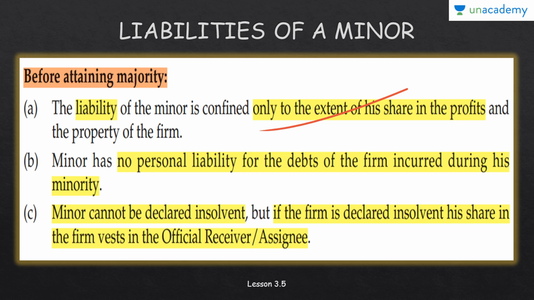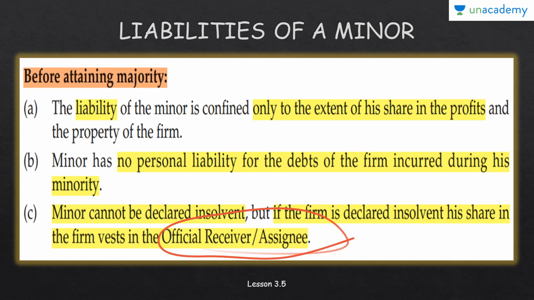Otherwise, in partnership we all know that the liability of the partners is unlimited. Now a minor has no personal liability for the debts of the firm incurred during his minority. When he's a minor, he has no personal liability in respect of the debts. He will be liable only to the extent of the share he is sharing as a beneficiary in the profits of the firm. A minor cannot be declared insolvent, but if the firm is declared insolvent, his share in the firm vests in the official receiver or assignee.